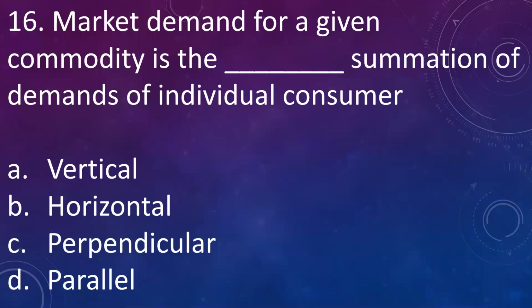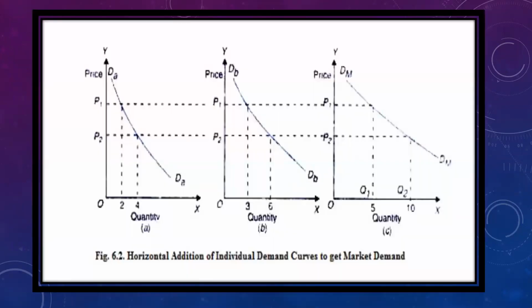Let us go to the next question. Market demand for a given commodity is dash summation of demands of individual consumers. A, vertical, B, horizontal, C, perpendicular, D, parallel. The answer is horizontal. Market demand is the horizontal summation of individual demands. This is shown in this graph where A and B are individual demands, whereas graph C is the market demand, where horizontal summation of quantity is done.